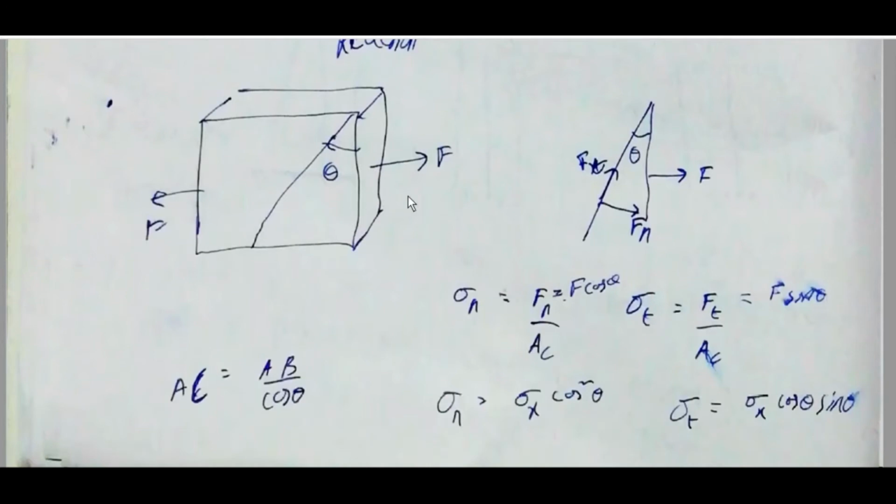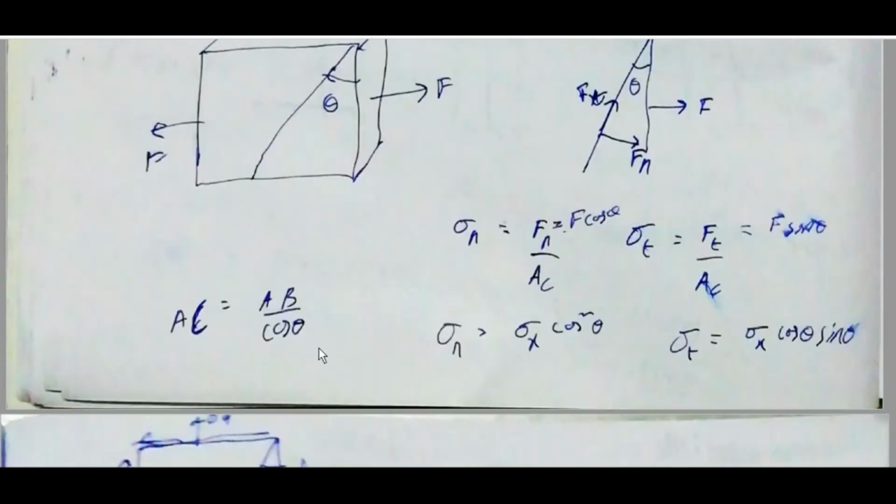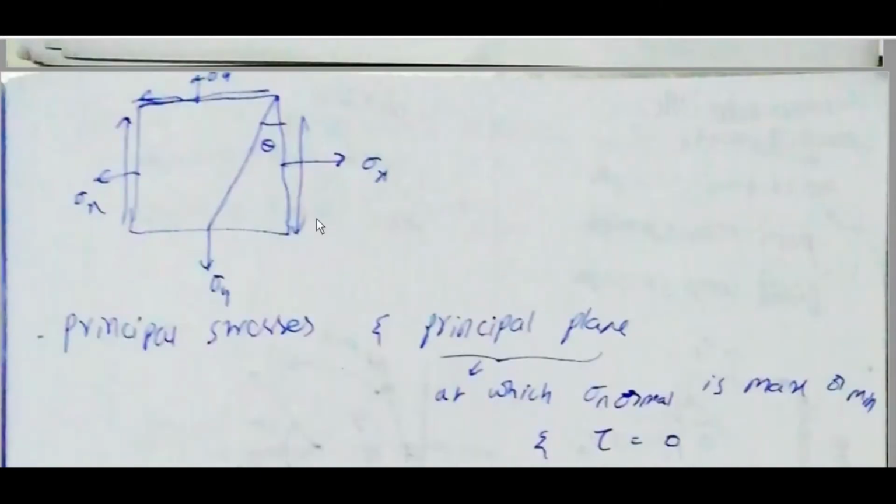If F is applied like this, consider a cross section at angle theta, then resolve F along this, Ft and Fn. Sigma n is equal to Fn by AC. Fn is F cos theta. Sigma t is equal to Ft by AC. This is F sin theta. AC is equal to AB by cos theta. Sigma n is equal to sigma x cos square theta. Sigma t is equal to sigma x into cos theta into sin theta. Sigma x, sigma theta.